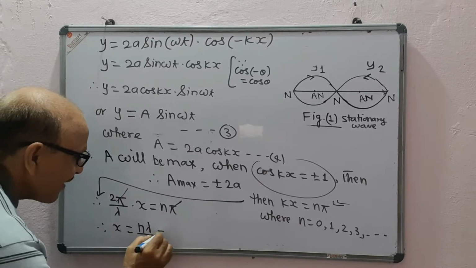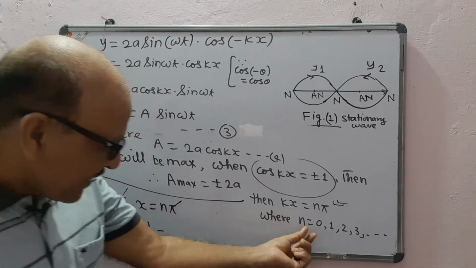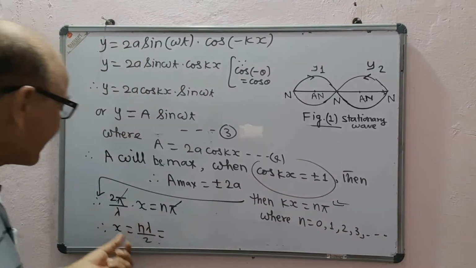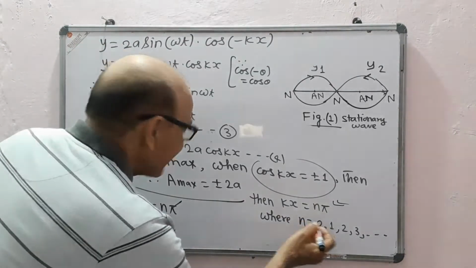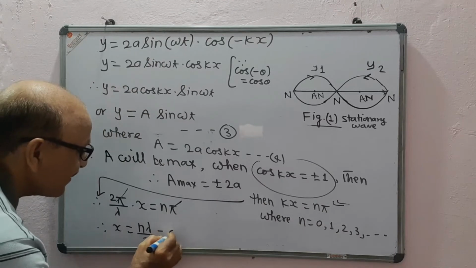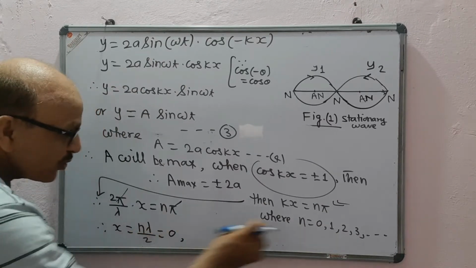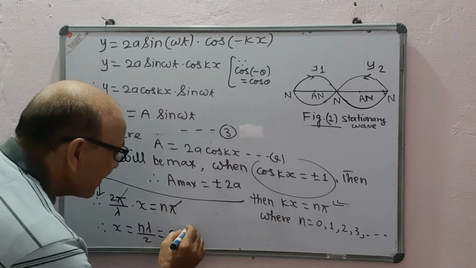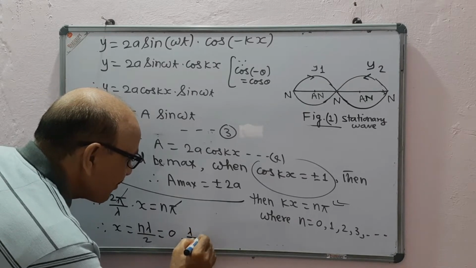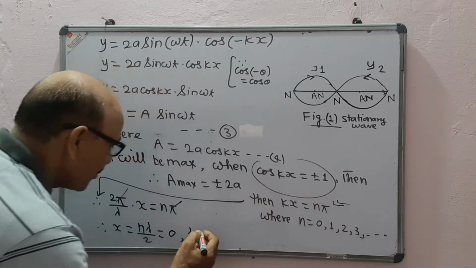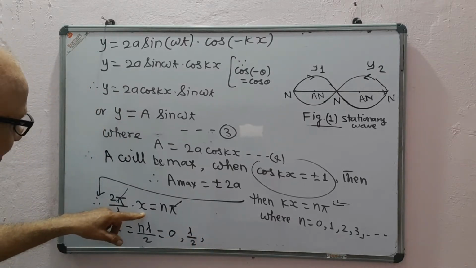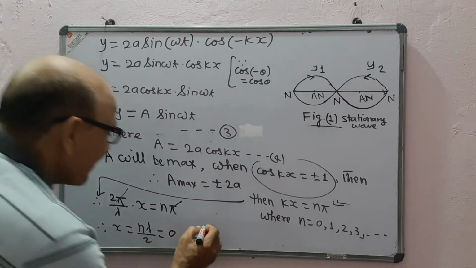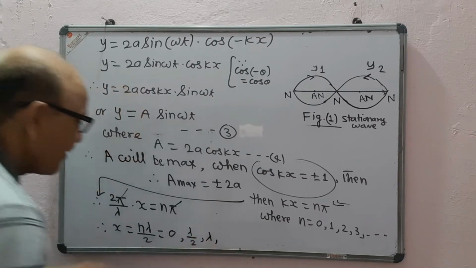So putting different values of n, we can get different values of x. When you put n = 0, it will be 0. When n = 1, it will be lambda by 2. When n = 2, it will be 2 lambda by 2, which means lambda.